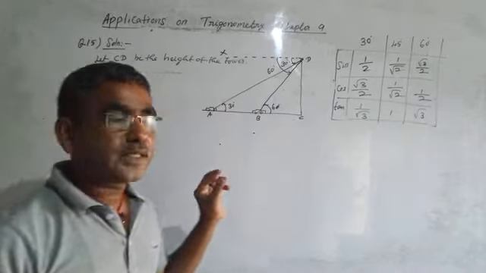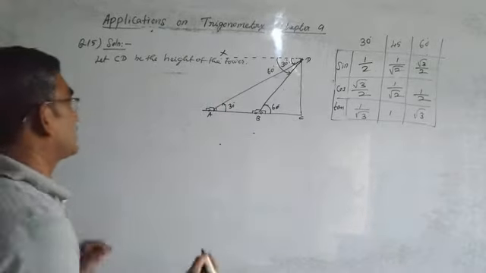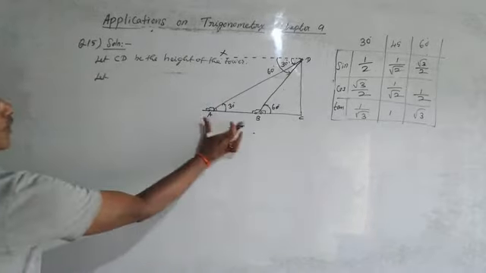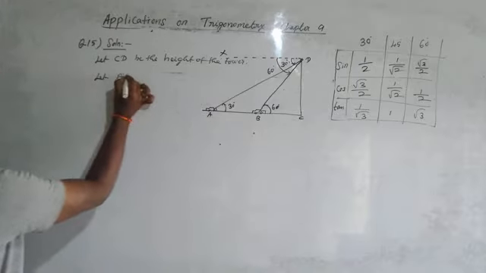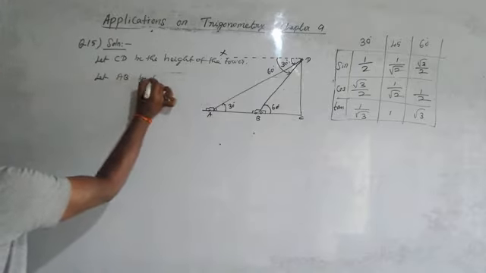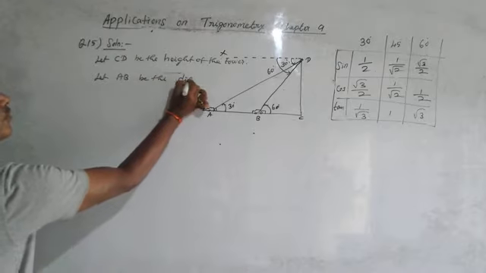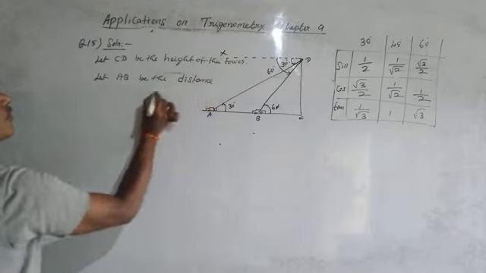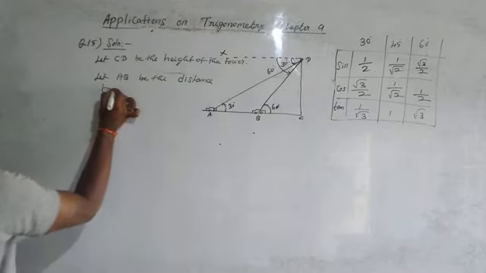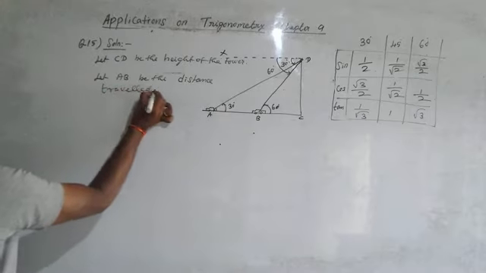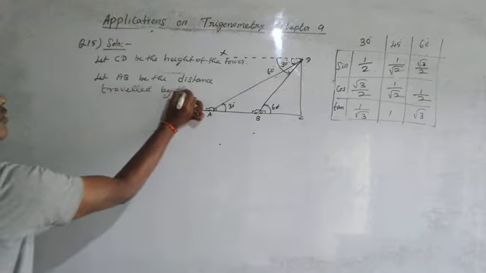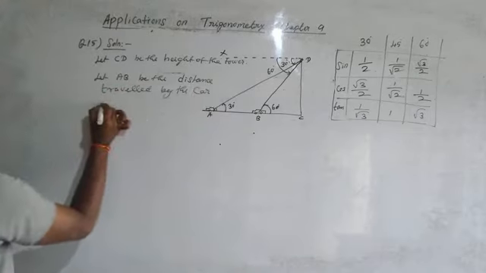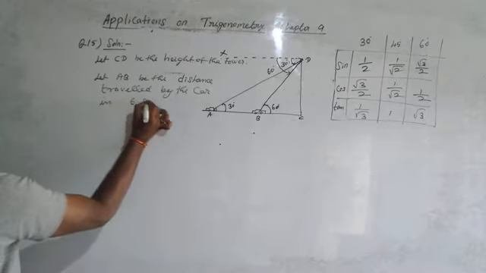Let AB be the distance traveled by the car in 6 seconds.